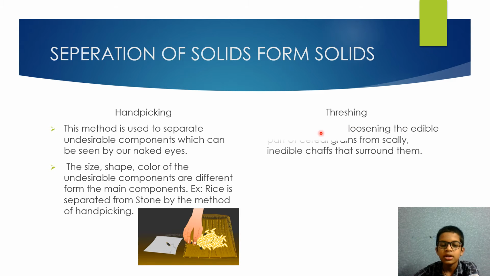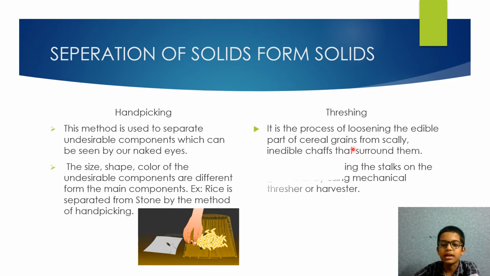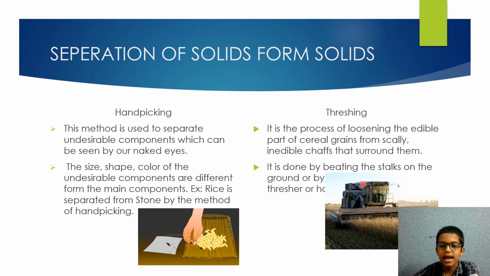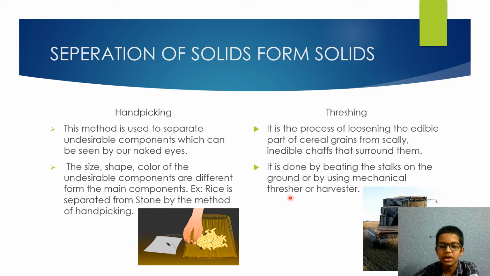Threshing. Threshing is the process of loosening the edible part of the cereal grains from the scaly, inedible chaffs that surround them. It is done by beating the stalks on the ground or by using a mechanical thresher or harvester like this.